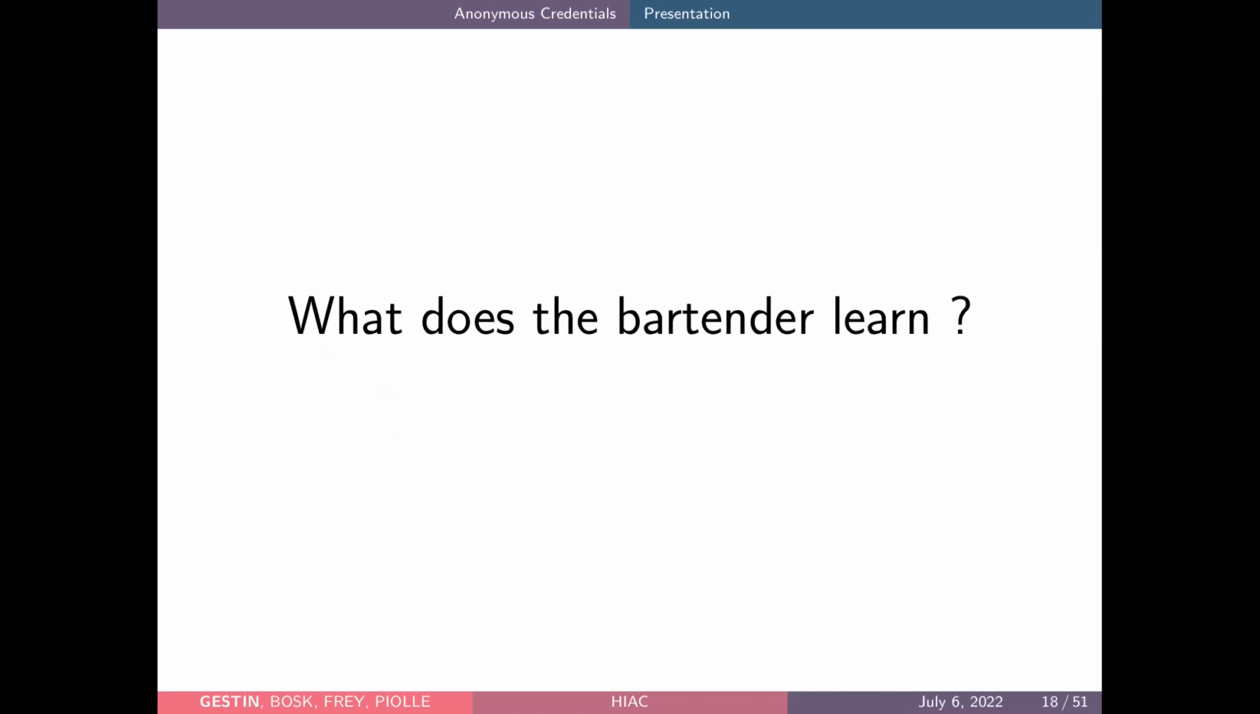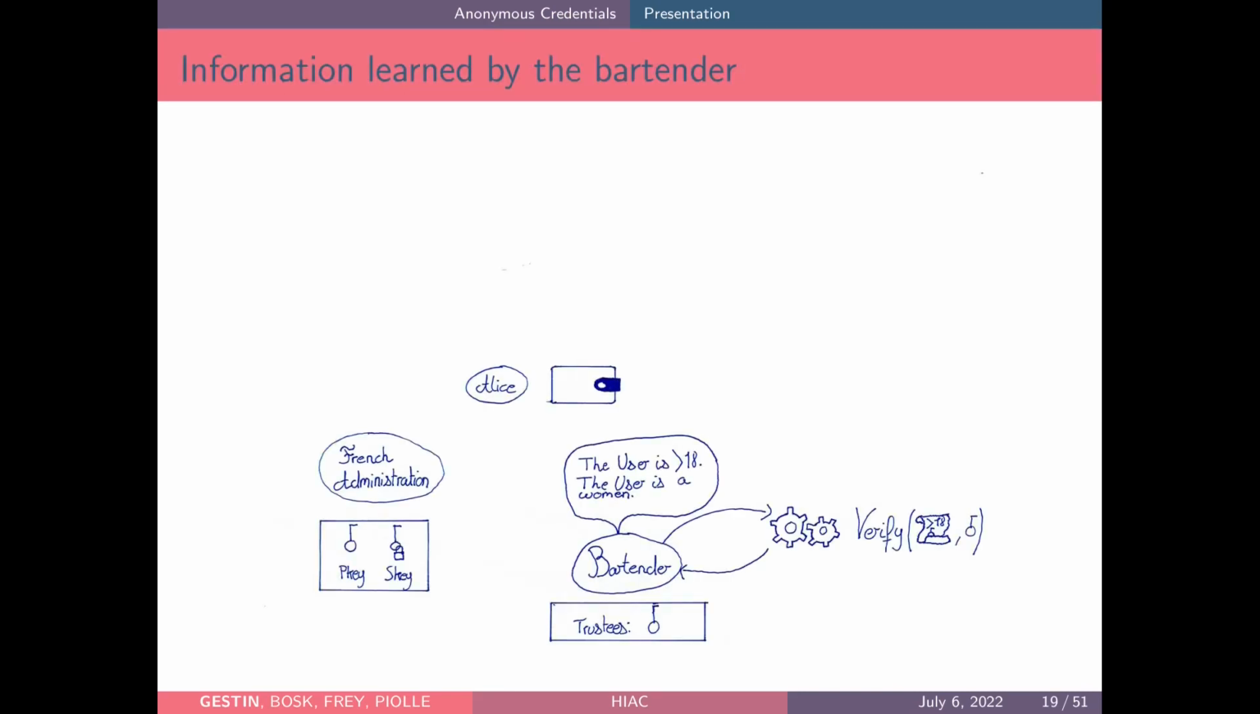Now we need to note that one of the goals of anonymous credentials is to give only one piece of information, which is the information stated by the credential, and no more information. But we'll see by studying what the bartender learns that it is not always the case. So first, the bartender learns that the user is over 18 because it is what is stated by the credential. He also learns that the user is a woman because Alice went to the bar, so he saw Alice at the bar and he knows it is a woman.